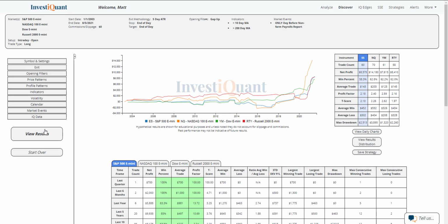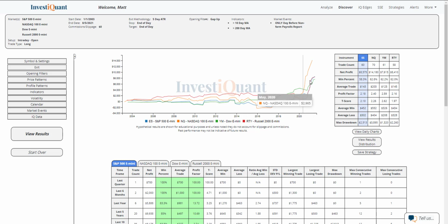If we look at the average win to average loss, you can see the average win is larger than the average loss here in the S&P. That is also true for the NASDAQ, for the Dow, and for the Russell. So all four of these have win rates around 60%. And all four of them have average wins that are larger than their average losses. So historically speaking, this day has been more favored for the bullish side.